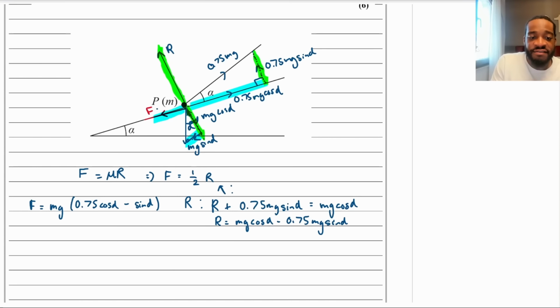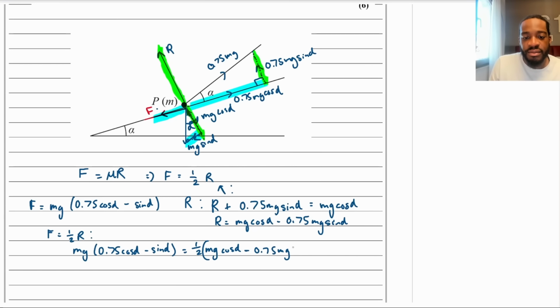So now we can plug this into F equals a half R, and then use the algebra to see what we get. Plugging it in, that would mean I'm going to have mg times 0.75 cos alpha minus sine alpha is equal to 1/2 of R, which is mg cos alpha minus, I need to put a bracket here, 0.75 mg sine alpha.